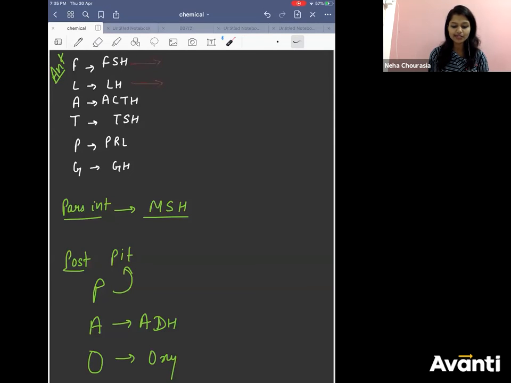LH is going to act on what? So male, female. In male, FSH and LH help in spermatogenesis. Obviously, they act on the testis.